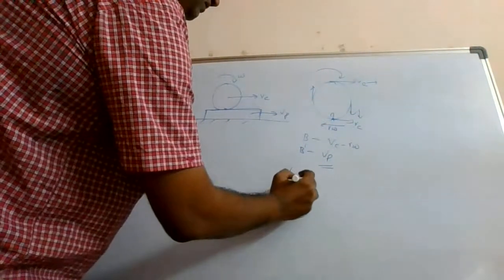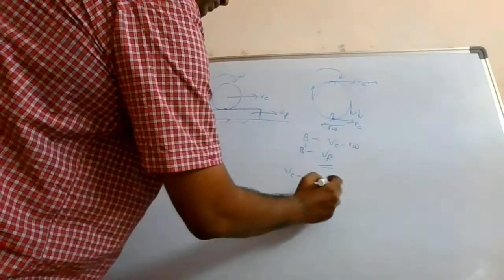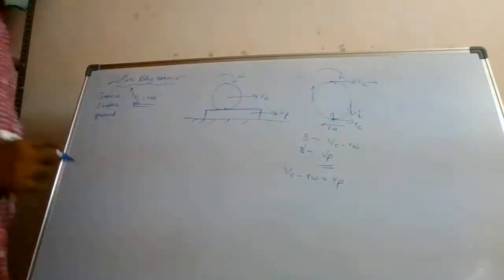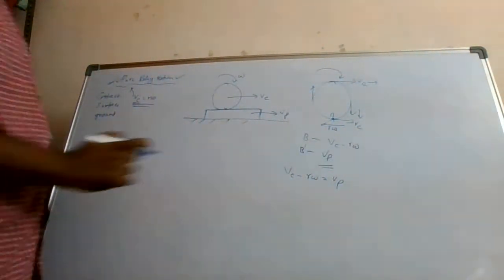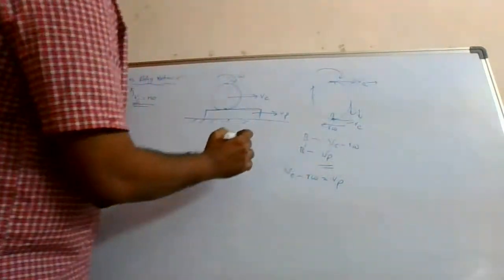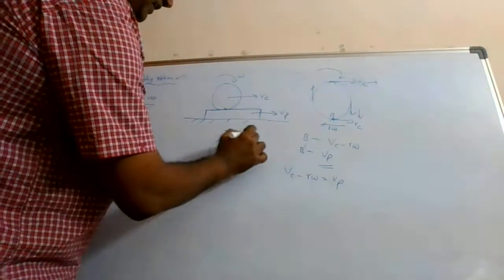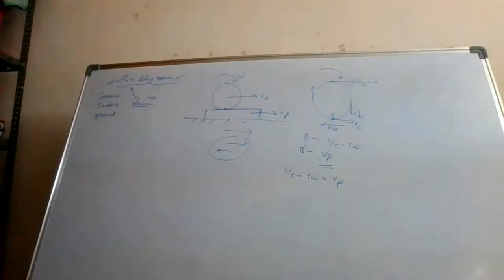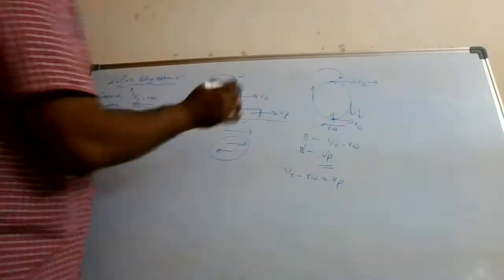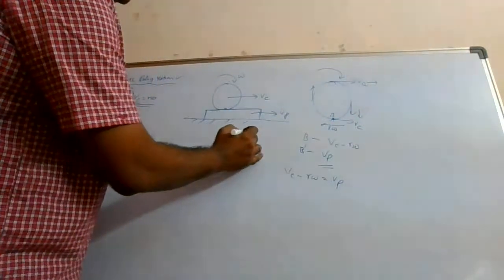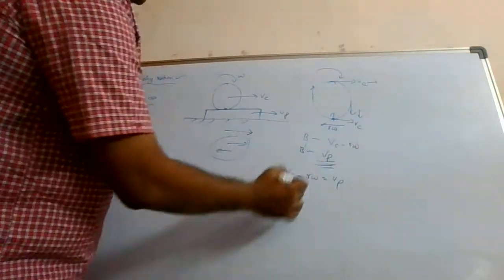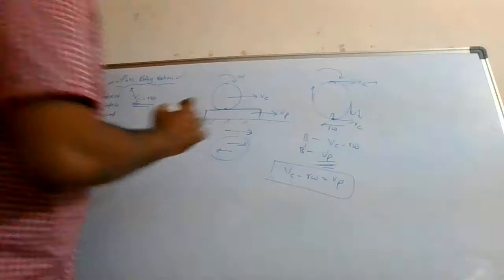So here the condition will be Vc minus R omega is equal to Vp. Vc minus R omega means Vc in this direction, R omega in this direction, so the net direction can be this, assuming that Vc is more than R omega, which matches the Vp direction. So this is the condition for pure rolling motion.